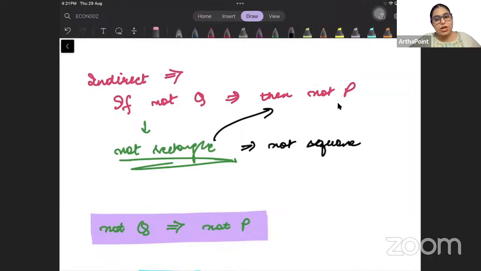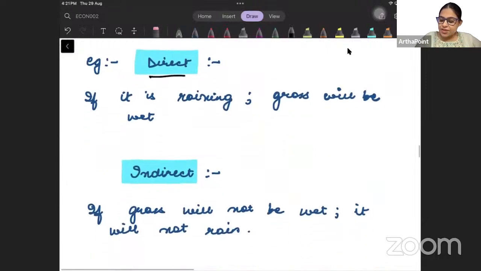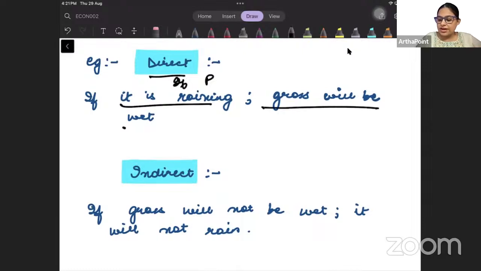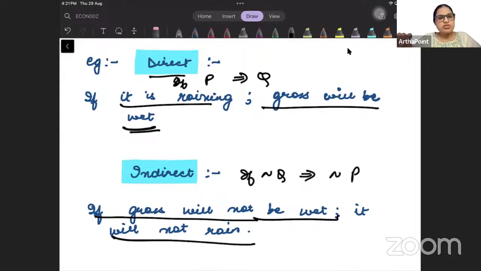Is this making sense? So we can say that if not Q, if something is not Q, then not P, it cannot be P. So this is an indirect way of proving it. So direct is this: if it is raining, that means if P, then the grass will be wet, then Q. If the grass is not wet, meaning the grass is dry, if not Q, then not P. So it cannot have rained, because if it had rained the grass would have been wet, right?